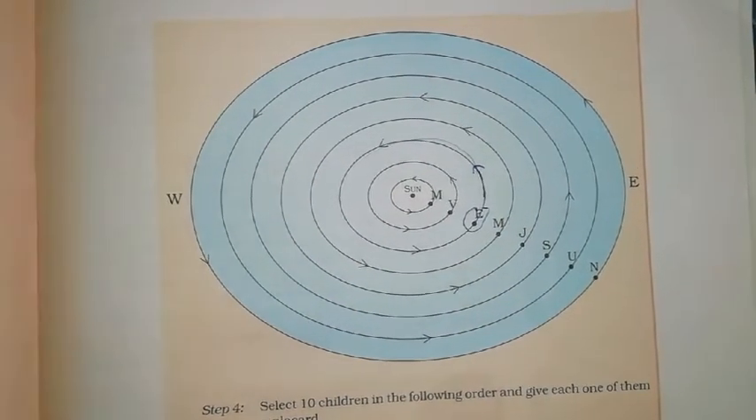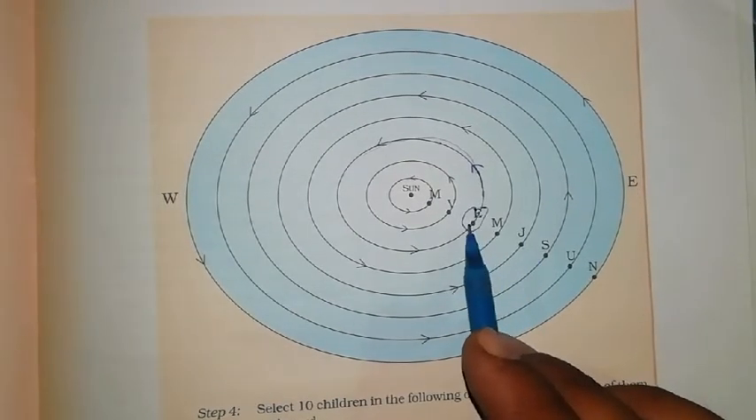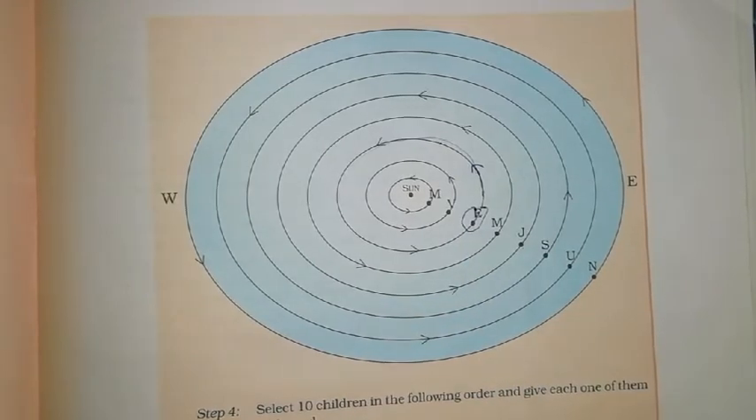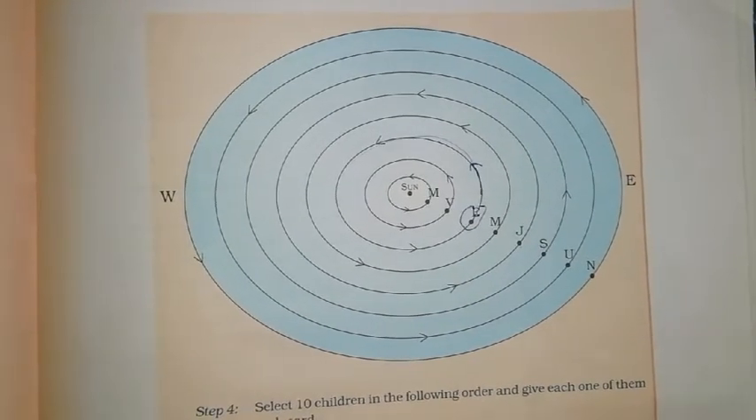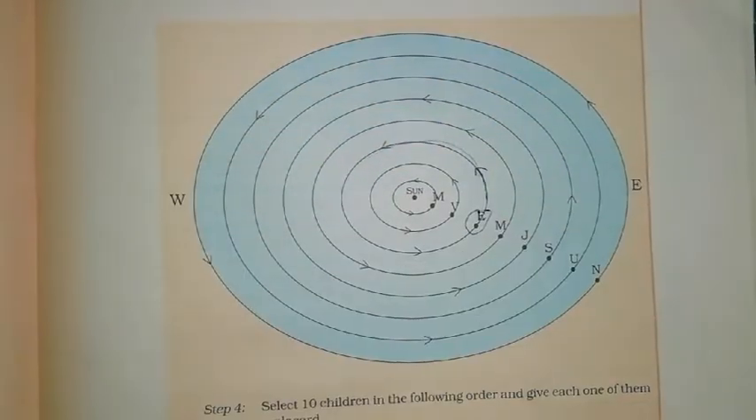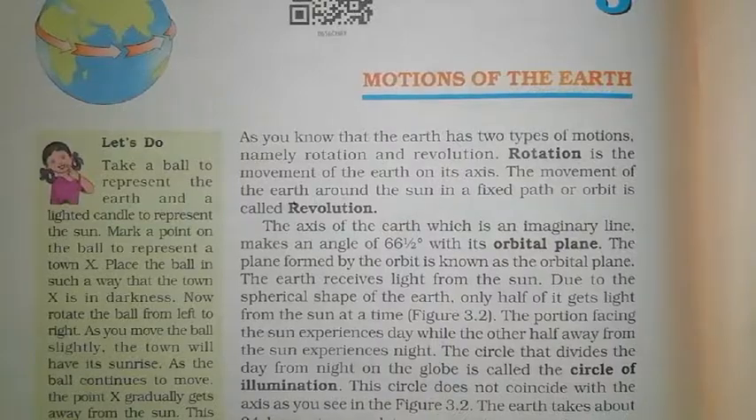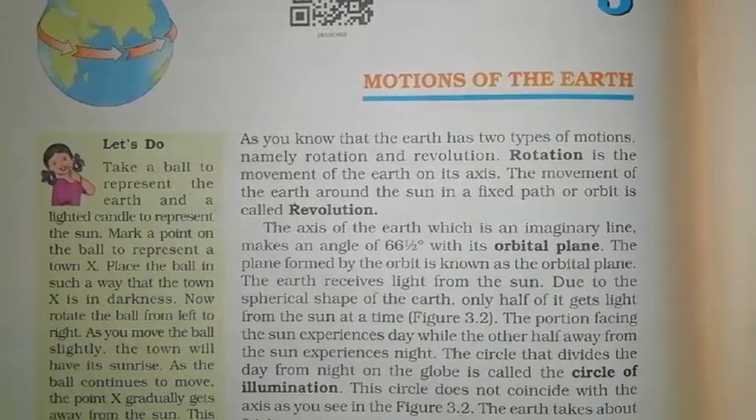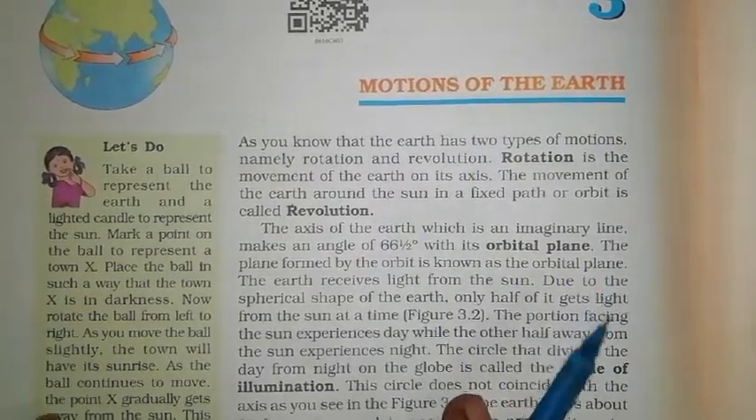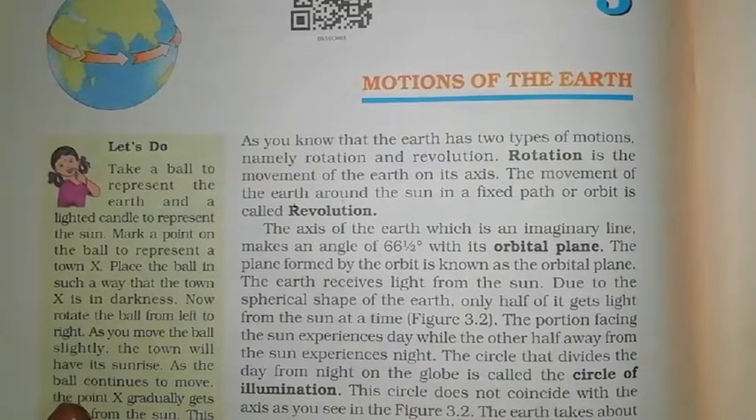Okay, so earth rotates on its own axis and earth revolves around the sun. Earth rotates on its own axis, and earth revolves around the sun, means it is completing the revolution around the sun. So the axis of the earth, which is an imaginary line, this we have discussed, makes an angle of 66.5 degree with the orbital plane.